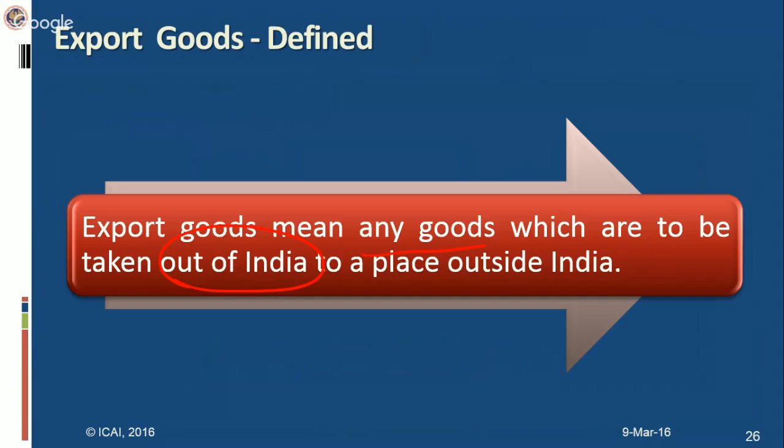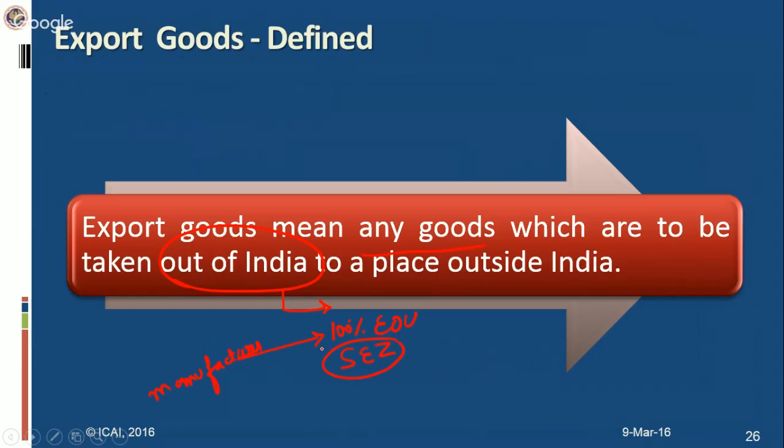But to a unit which is a 100% EOU, which we are deeming to be an export unit, that no, we are not deeming the unit in fact, but this transaction we are deeming to be export. But if we go by this definition, then the 100% EOU will not qualify for this refund. So if any goods have been cleared by a manufacturer to a 100% EOU, then that will not be eligible for the refund. And in case of SEZ, now what is an SEZ?